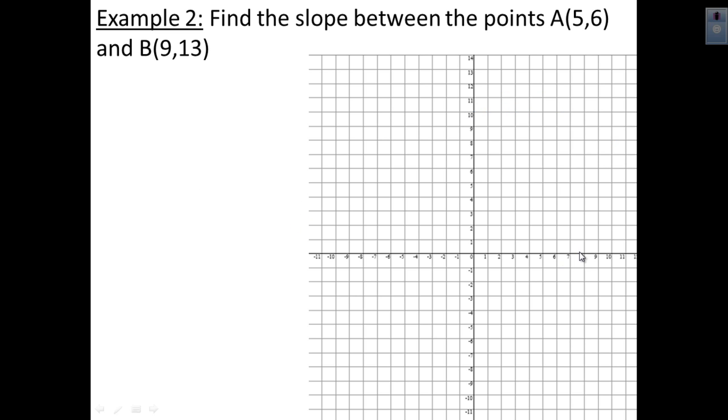Okay, let's do one more example. Again, we're going to plot these 2 points, and we'll find that the rise is 7, the run is 4. So we write a ratio for rise over run, we get 7 over 4. Now before we go on to the next slide, I'm going to pose this question. Is plotting the points on the coordinate plane the best way to find the slope between those 2 points?